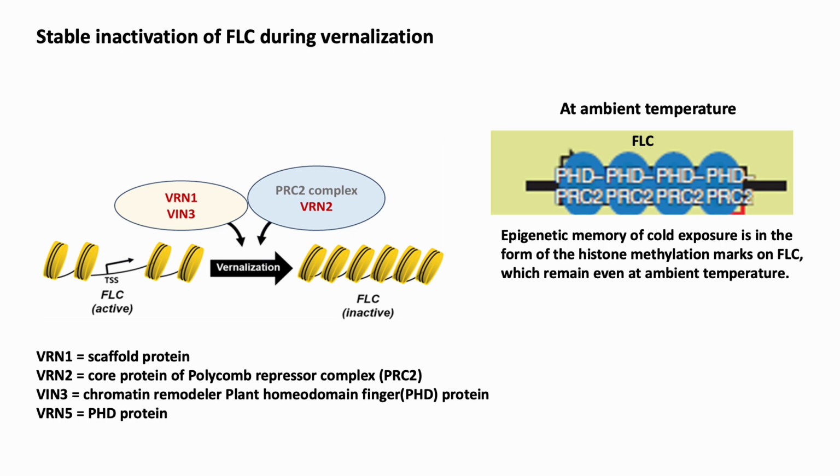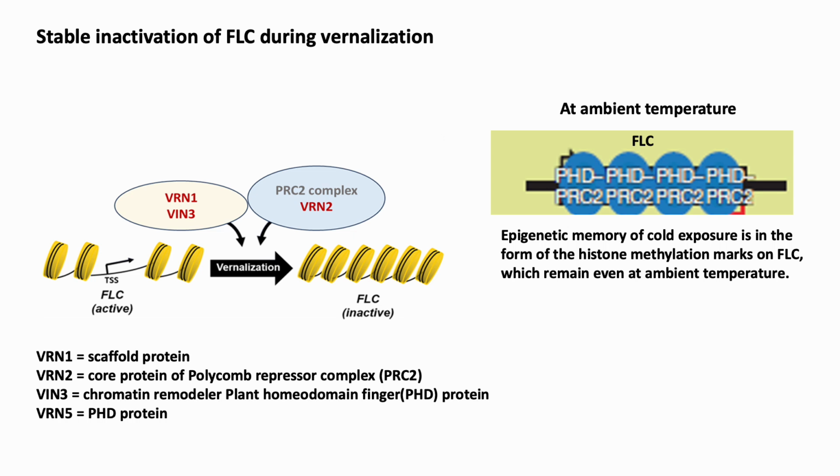The PHD-PRC2 complex progressively silences the whole FLC locus through H3K27, that is lysine 27 trimethylation, and the number of FLC silenced cells increases with a longer period of cold.